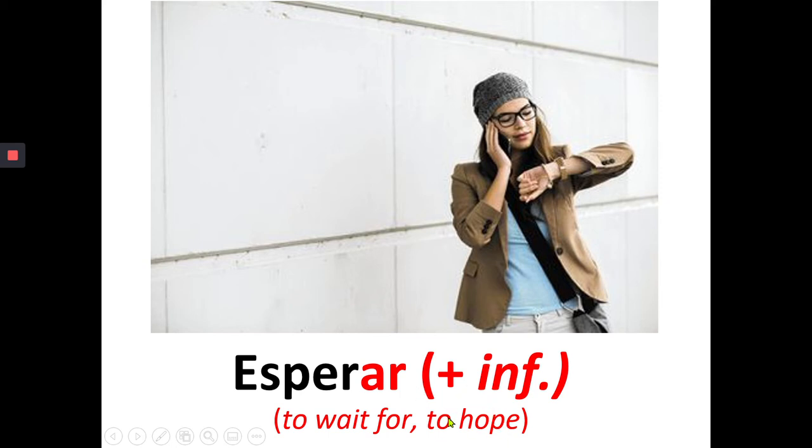So when we use it as to hope, then we have this same structure here, esperar plus the infinitive, meaning esperar would have to be conjugated and then followed by a verb in the infinitive. For example, yo espero hablar español. Yo espero hablar español.